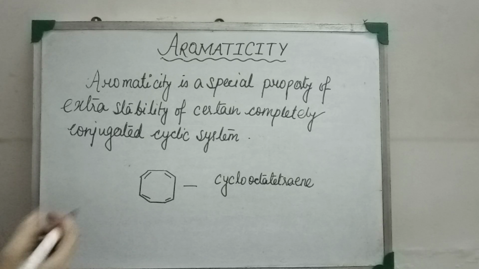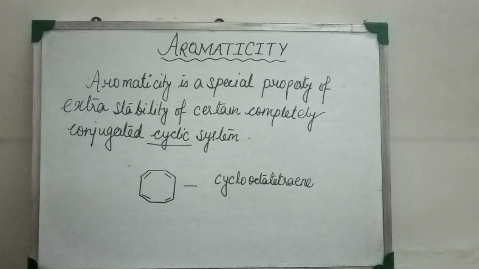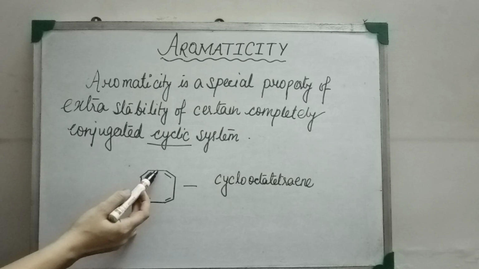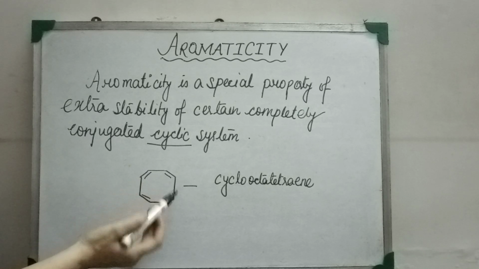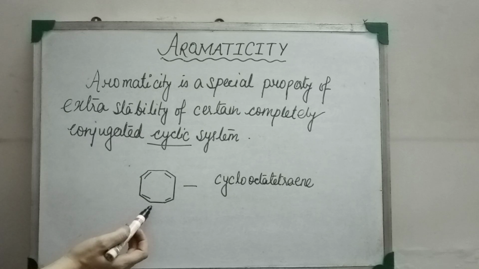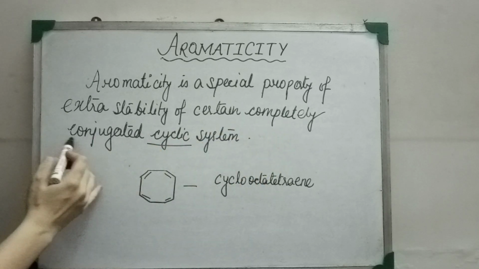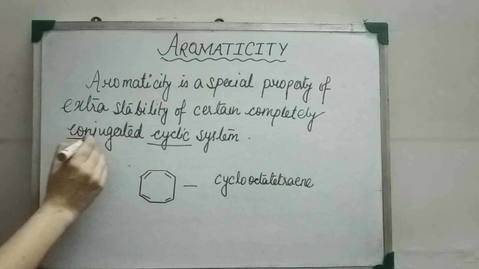The molecule has an arrangement of alternate double bond, single bond, double bond, single bond throughout the molecule. That's why the molecule has a complete conjugation throughout.